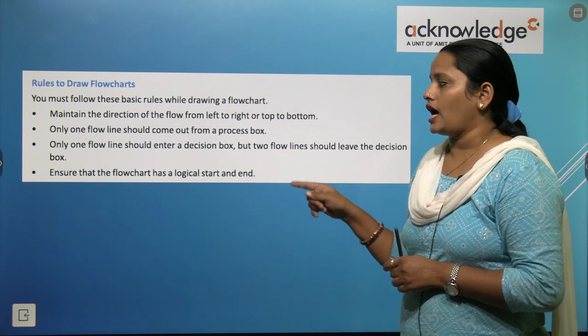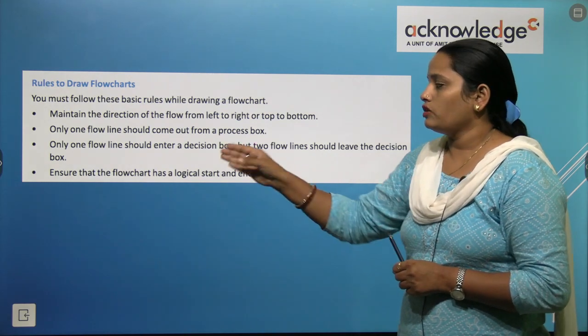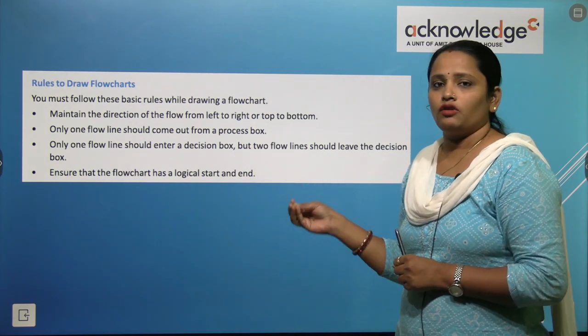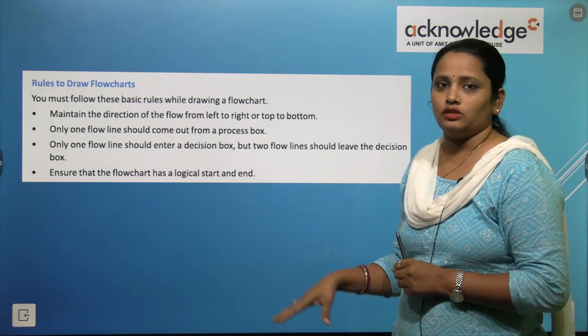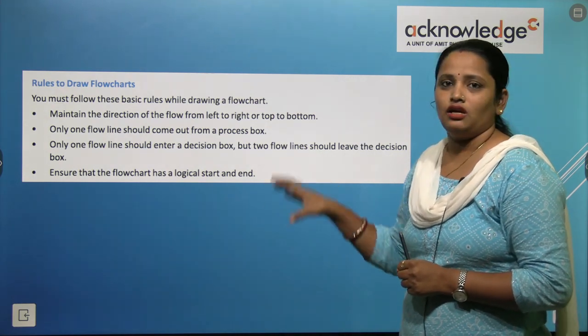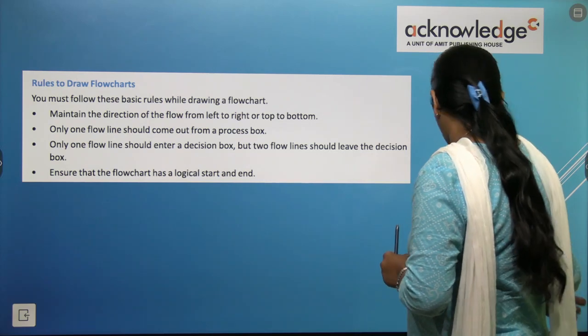Ensure that the flowchart has a logical start and end. So we have to ensure that whenever we are writing a flowchart, it should be logical, meaning there should be some meaning of the starting and the end.